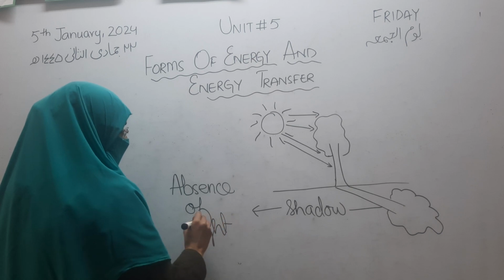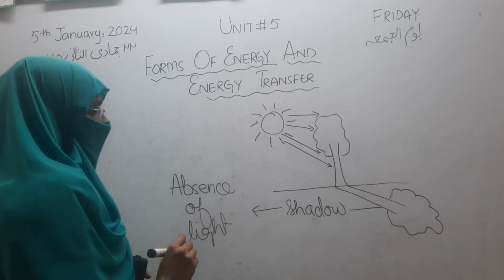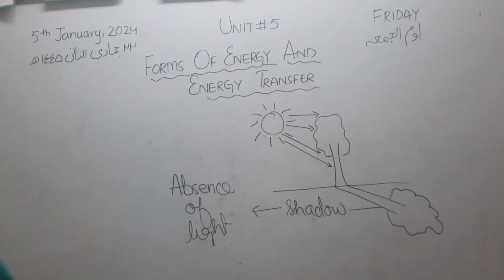It actually forms in that area where the light is not present, and it is always in the dark color, black color. And for the formation of the shadow, there must be three things present. Number one is the source that must be present, which can provide us the light.